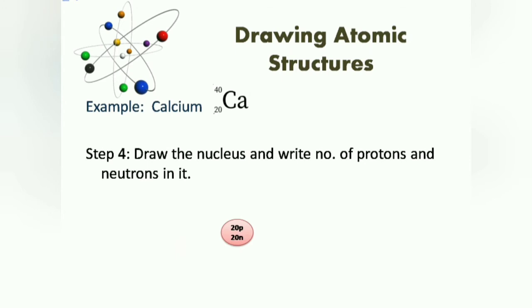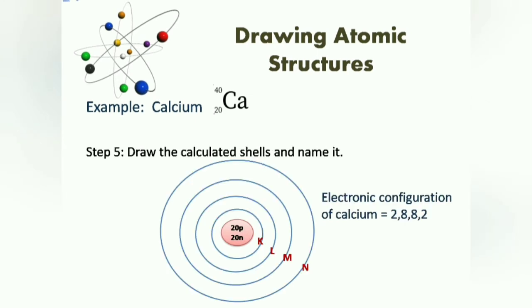Then we have to draw the nucleus and write down the number of protons and neutrons in it. So we'll draw the nucleus and write down number of protons equal to 20 and number of neutrons equal to 20 in the nucleus. Then we have to draw the calculated shells and name them. And we had calculated that there are 4 shells in calcium. So we'll draw 4 shells around the nucleus and name them as K, L, M and N.